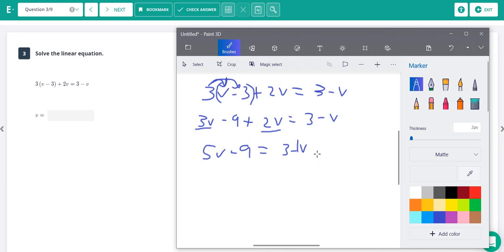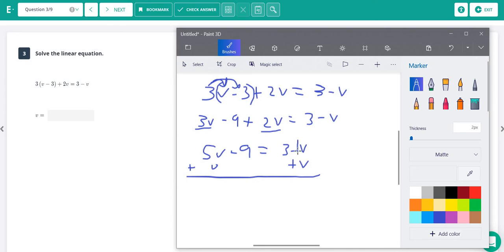Anytime you do, you need to get rid of the ones on one of the sides. And you always want to get rid of the one that has a lower value. So we have 5 and we have negative 1. Negative 1 is our lower value. So we are going to add 1v to both sides.